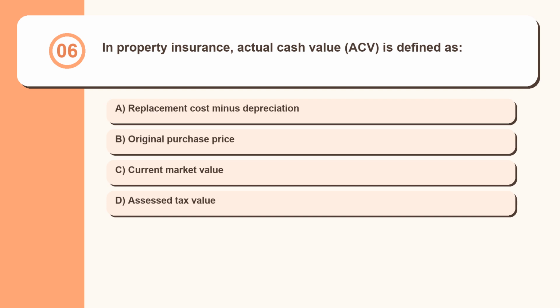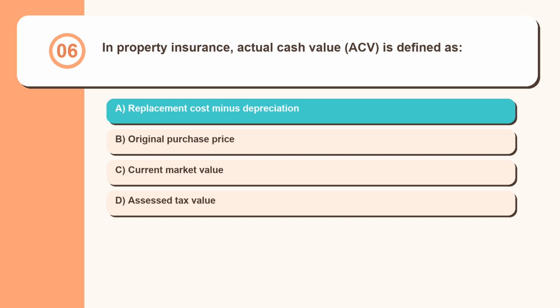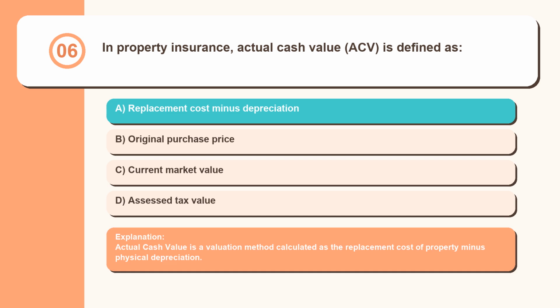Question 6. In property insurance, actual cash value, ACV, is defined as: replacement cost minus depreciation, original purchase price, current market value, assessed tax value. Actual cash value is a valuation method calculated as the replacement cost of property minus physical depreciation.